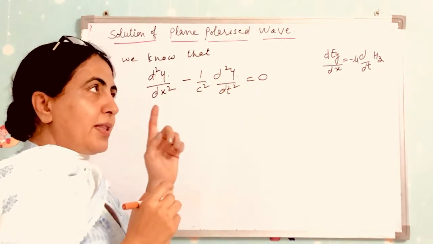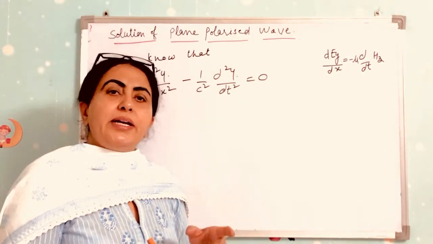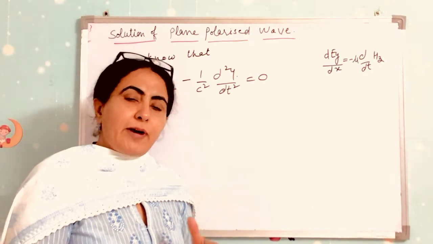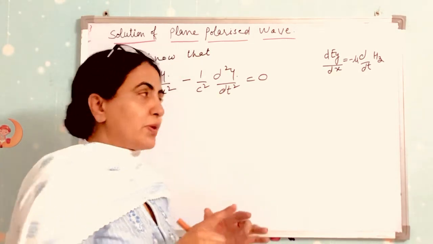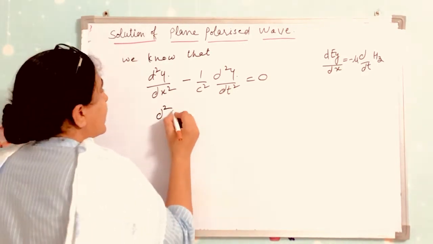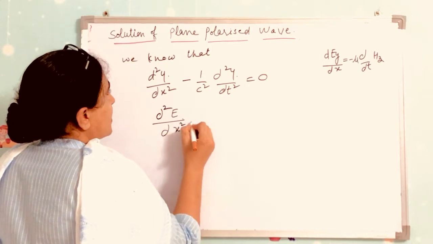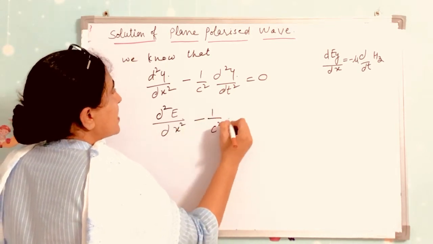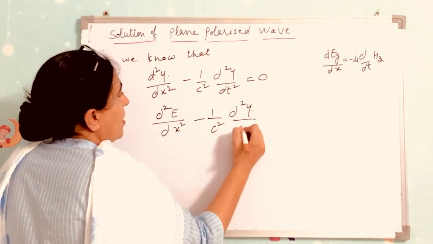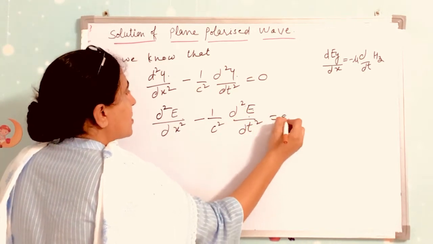And in the article on electromagnetic waves in a medium having finite permeability and finite permittivity, but sigma equal to 0, we have ∇²E, that is d²E/dx² minus 1/c² d²E/dt², equal to 0.